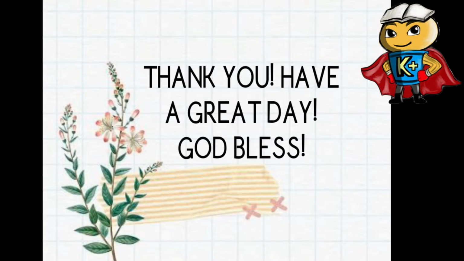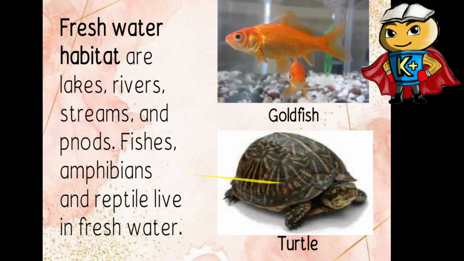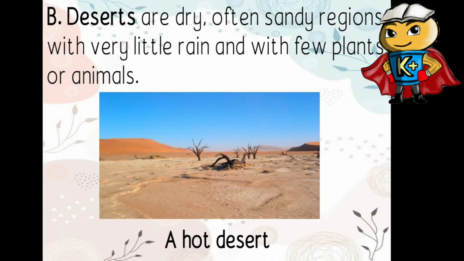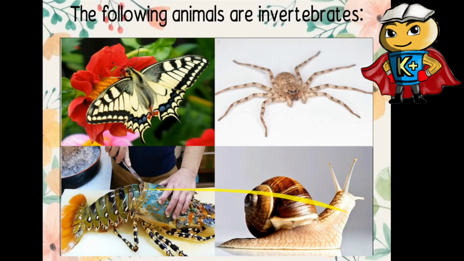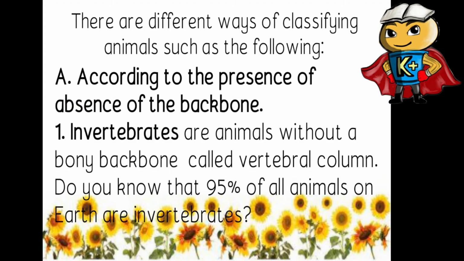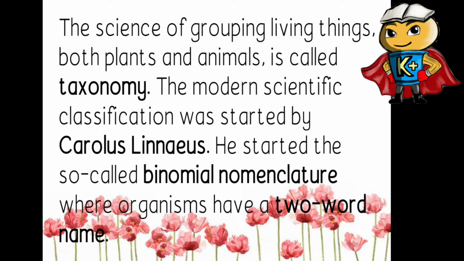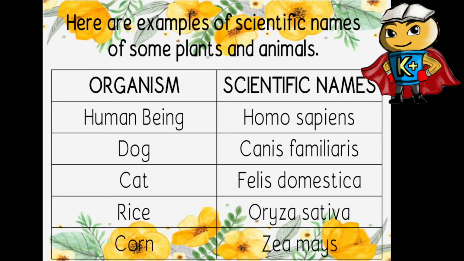So, before tayo mag-end, recap muna tayo. So, medyo mahaba po yung slide natin for today. So, meron tayong si Carolus Linnaeus, the modern classification, nag-start siya kay Carolus Linnaeus and started the so-called Binomial Nomenclature or the two-word name and the scientific name. So, yan ang mga scientific names.